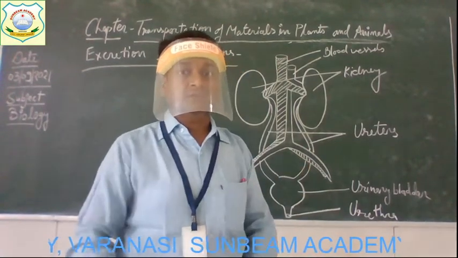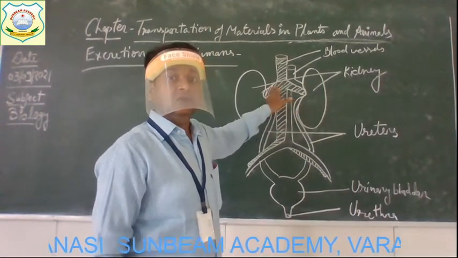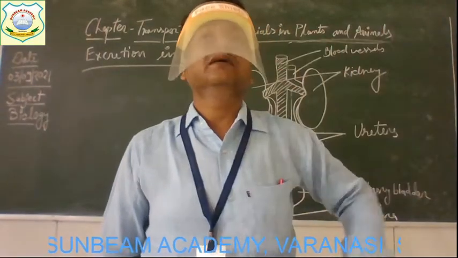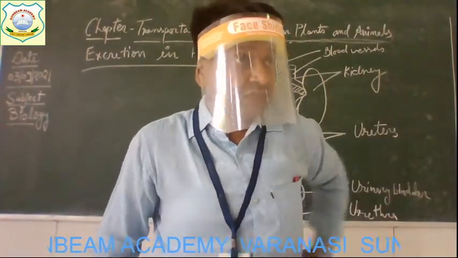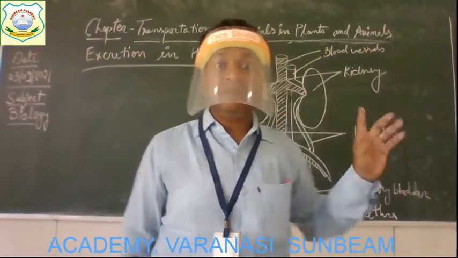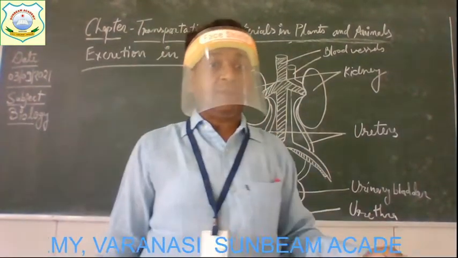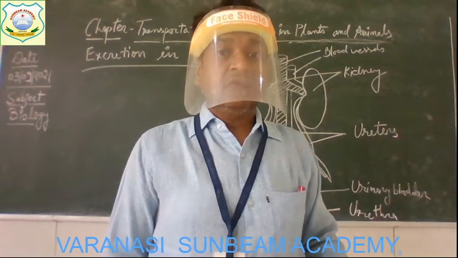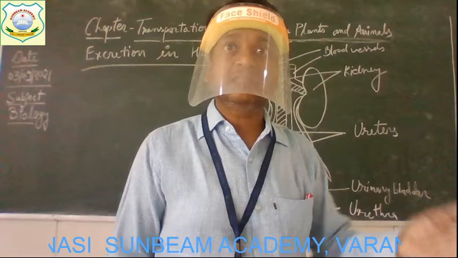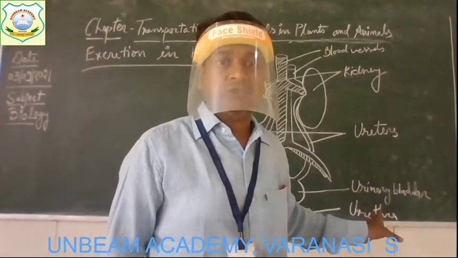Understood? So, where are our kidneys located in the body? On each side of our backbone, just above the waist. So just above the waist on both sides, we have a pair of kidneys at the back, and their main function is to filter waste from the blood. And you can use filter paper to separate solid impurities from a solution, as you have done in your practicals. For separating the impurities, we use the filter paper. So it is just like that here also.